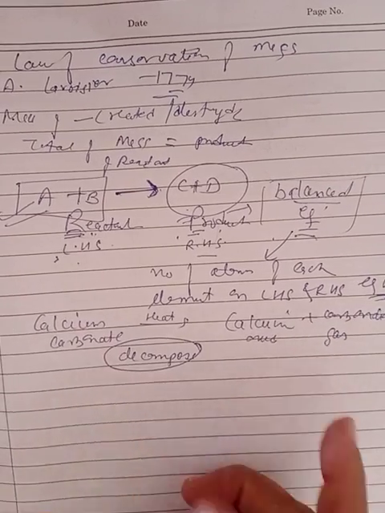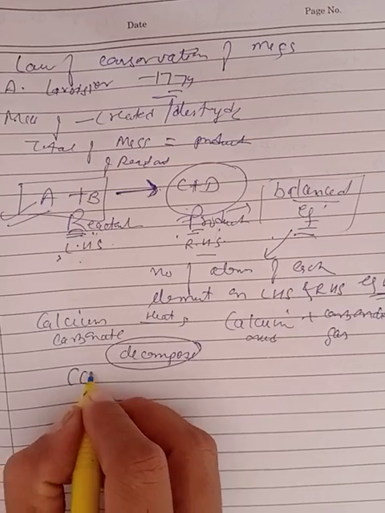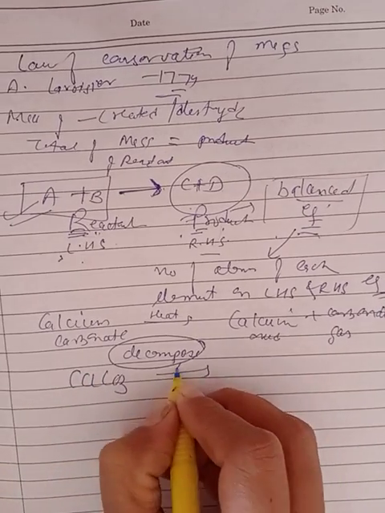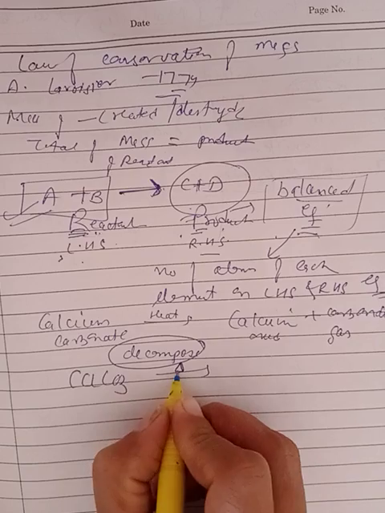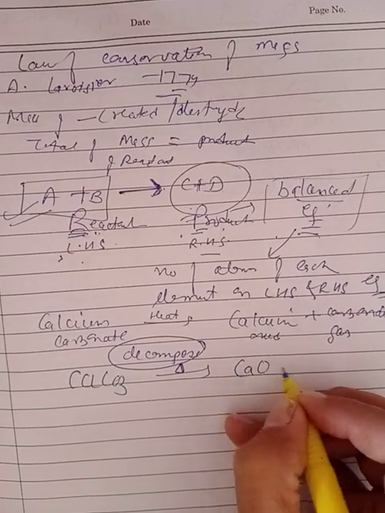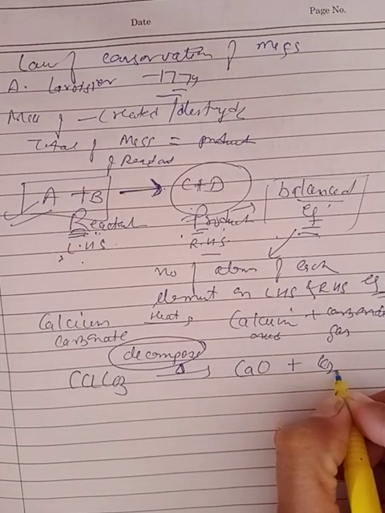Therefore, this equation can be written in symbolic form as CaCO3, on heating, where this is the symbol used for heat, decomposes to produce calcium oxide plus CO2 gas.